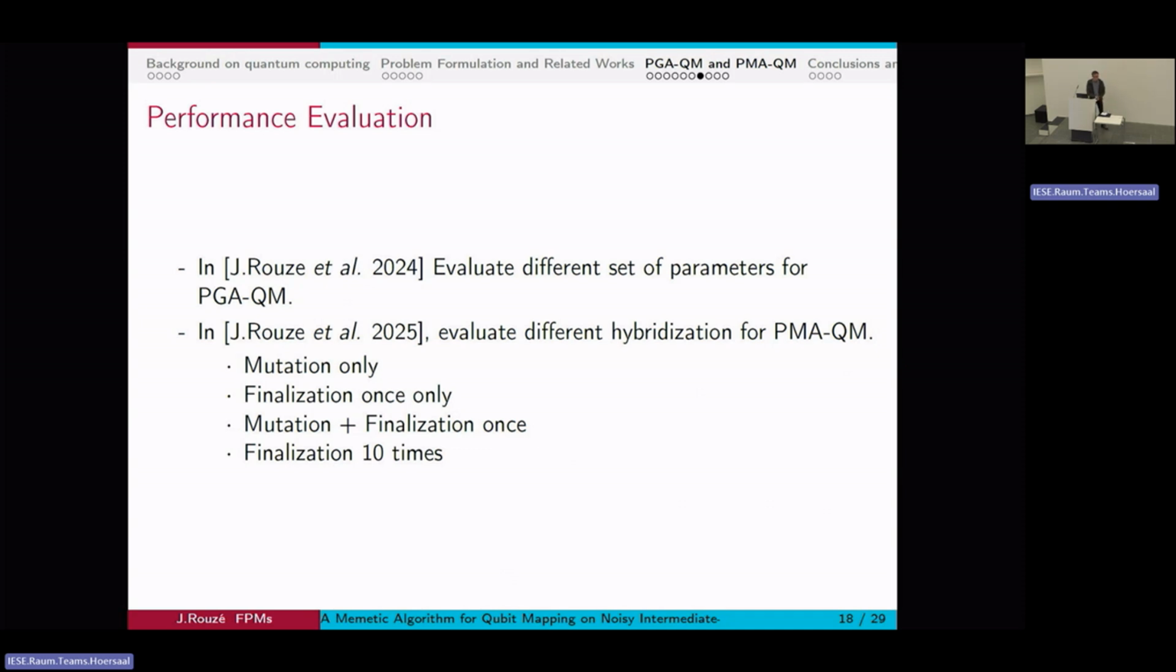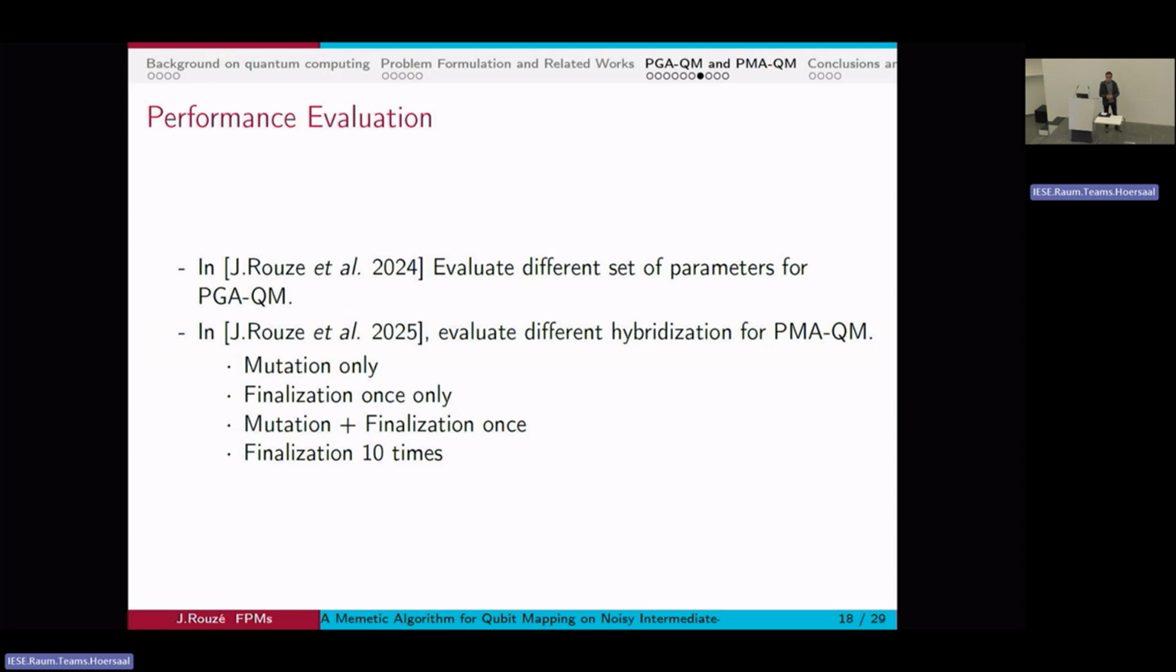So in a previous work that was published last year, we evaluated a bunch of parameters for a genetic algorithm alone. So there will also be mention of this genetic algorithm. The goal is to be better than the genetic algorithm because we're doing strictly more work. So if the local search did not improve anything, it would be a waste of time. And we'll also test different types of hybridization, so different memetic algorithms.